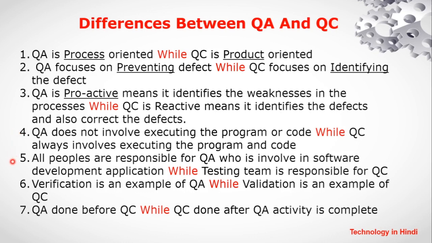Point 5. All people involved in software application development are responsible for QA, while the testing team is responsible for QC. Point 6. Verification is an example of QA, while validation is an example of QC. Point 7. QA is done before QC, while QC is done after the QA activity is complete.